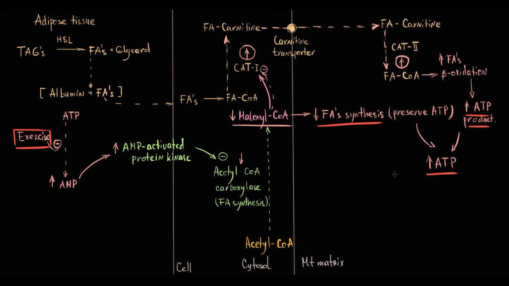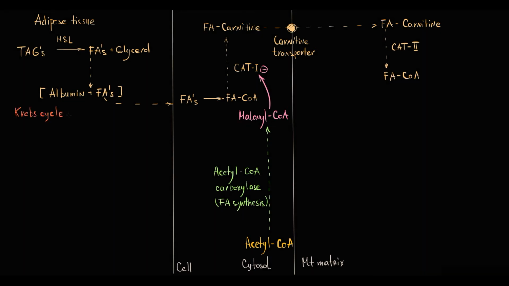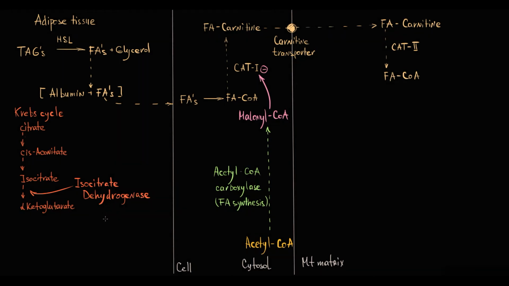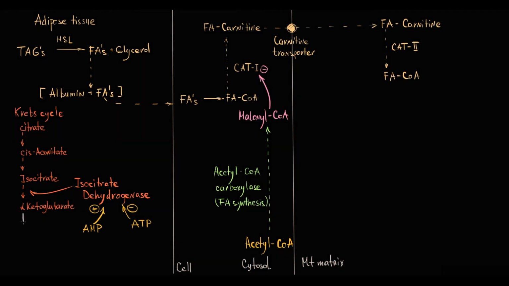To explain why citrate stimulates acetyl-CoA carboxylase, we have to know that citrate is an intermediate metabolite in the Krebs cycle, and the Krebs cycle has a major regulatory enzyme, isocitrate dehydrogenase, that converts isocitrate to alpha-ketoglutarate. The activity of isocitrate dehydrogenase is stimulated by AMP and inhibited by ATP, which is logical because the function of the Krebs cycle is to prepare metabolites for the electron transport chain that will produce energy.